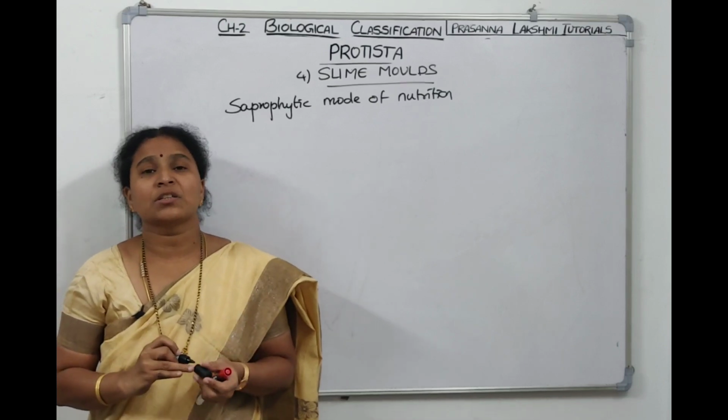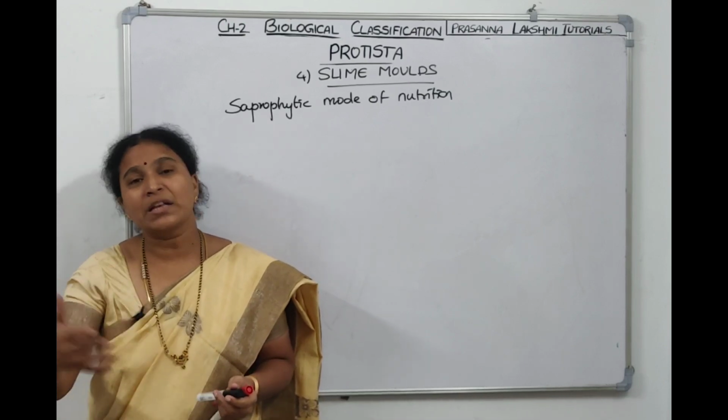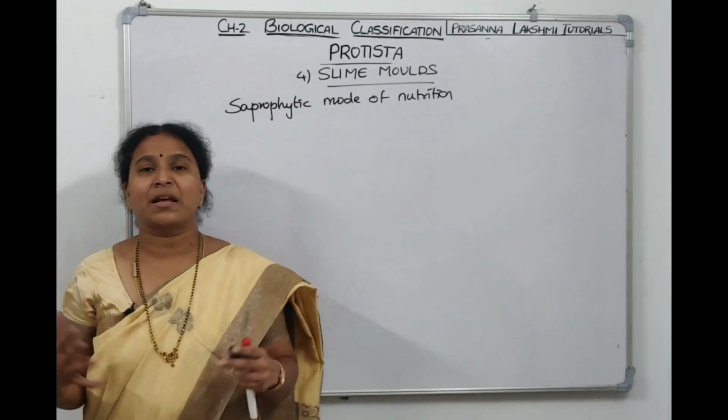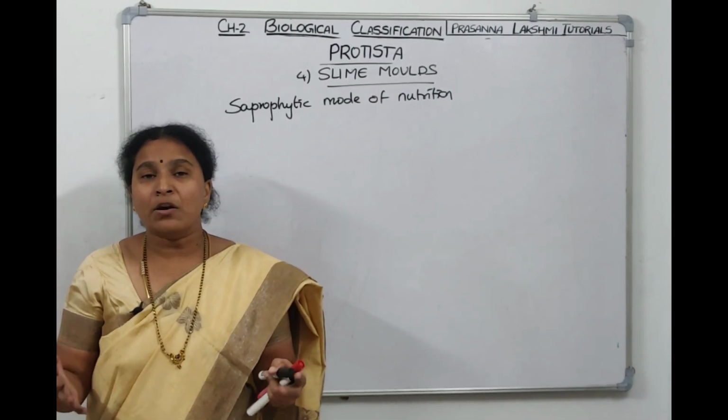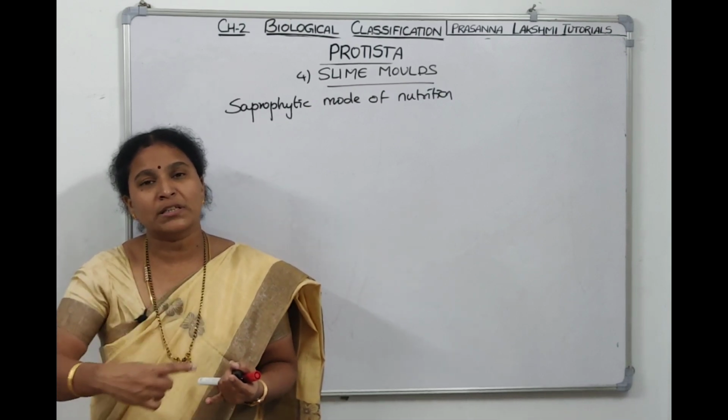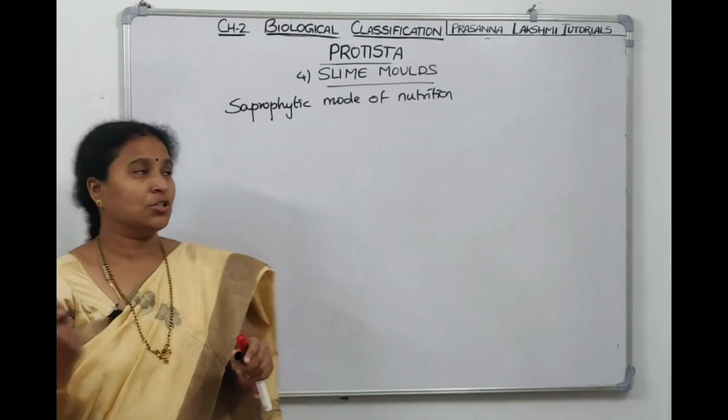In favorable conditions, they spread over the decaying twigs and all. Several feet they spread, and they form aggregates, masses, which is called plasmodium. When do they form aggregates? When do they spread over several feet? Means under favorable conditions. So we can tell